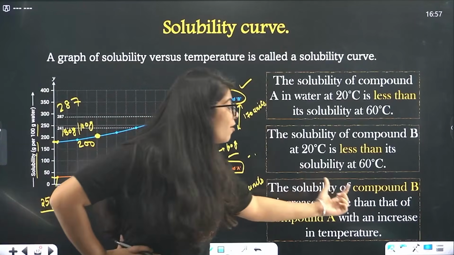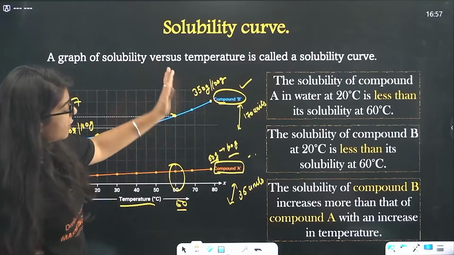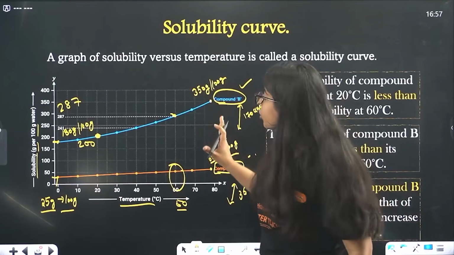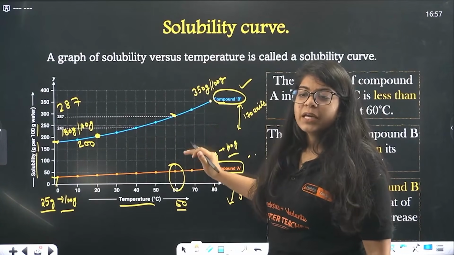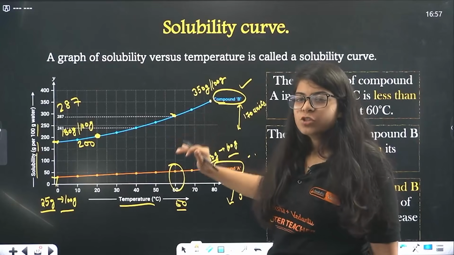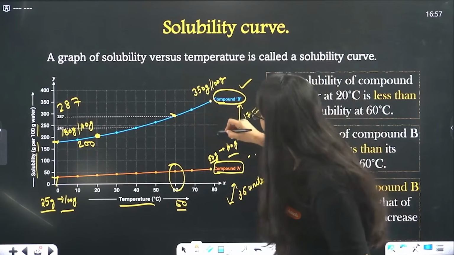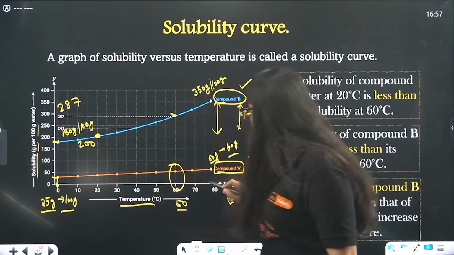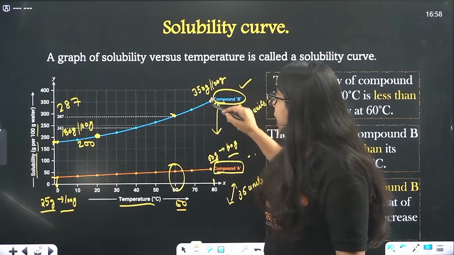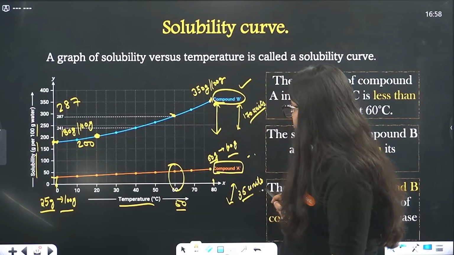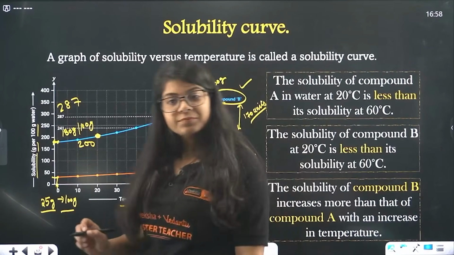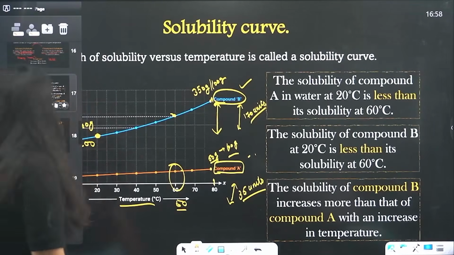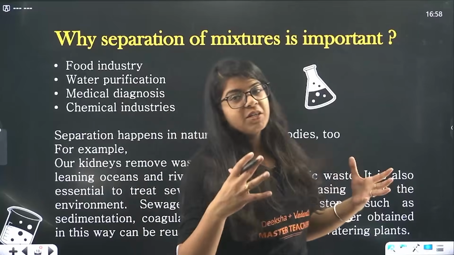Then, the solubility of compound B increases more than that of compound A with an increase in temperature. That's what I told you, right? Its solubility increases rapidly and its solubility does not increase that rapidly. It's slowly increasing, right? It is like getting a good jump. With the same increase in temperature, it also went from 0 to 80, but it increased by 170 units. It increased by only 35 units. Understood?